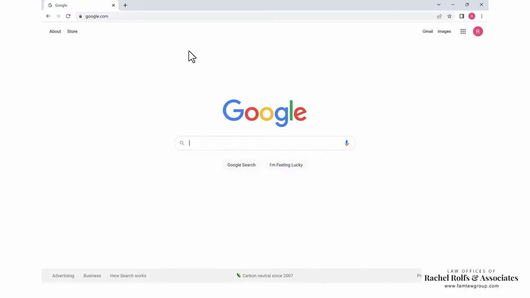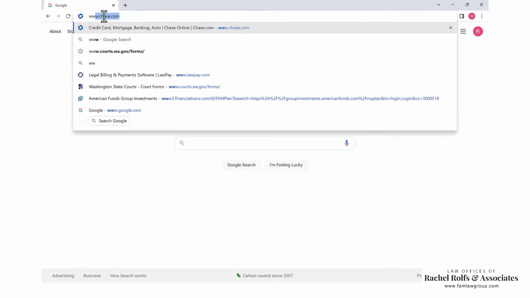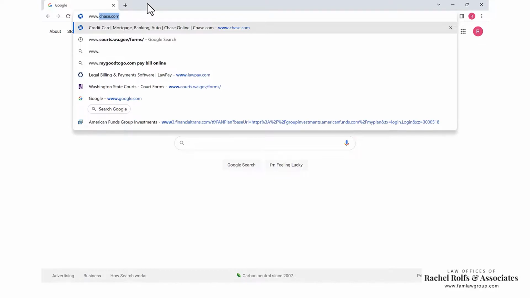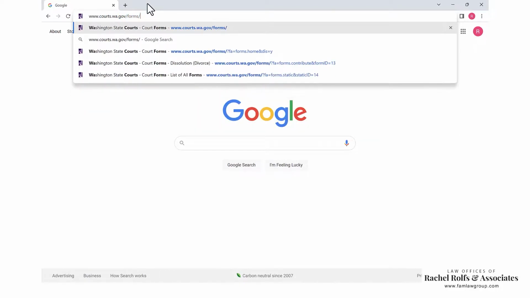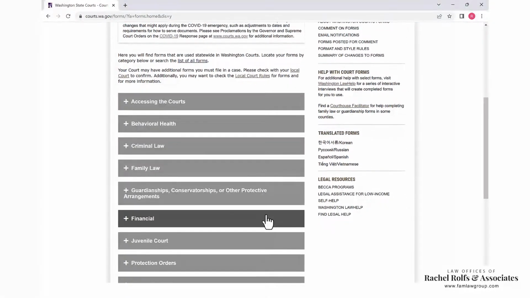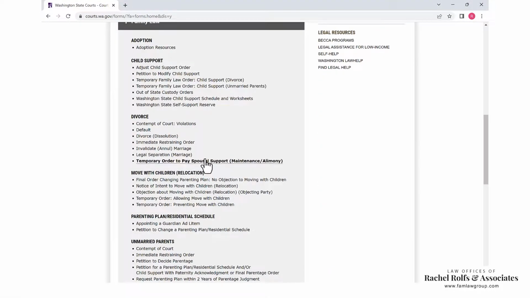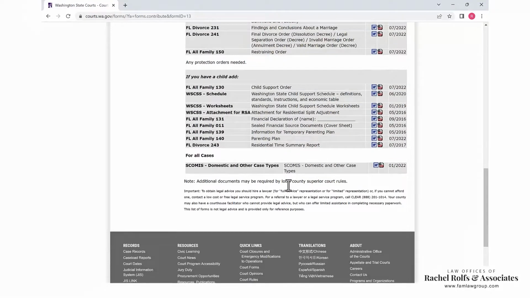All right, so what you're going to do first is go to Google, or probably any search engine, and type www.courts.wa.gov/forms/. Hit enter. You're going to go to the court forms page, scroll down to family law, and again, you can find this parenting plan in several areas, but we're going to go under divorce. Click on divorce, that's the easiest place for me to find the form.